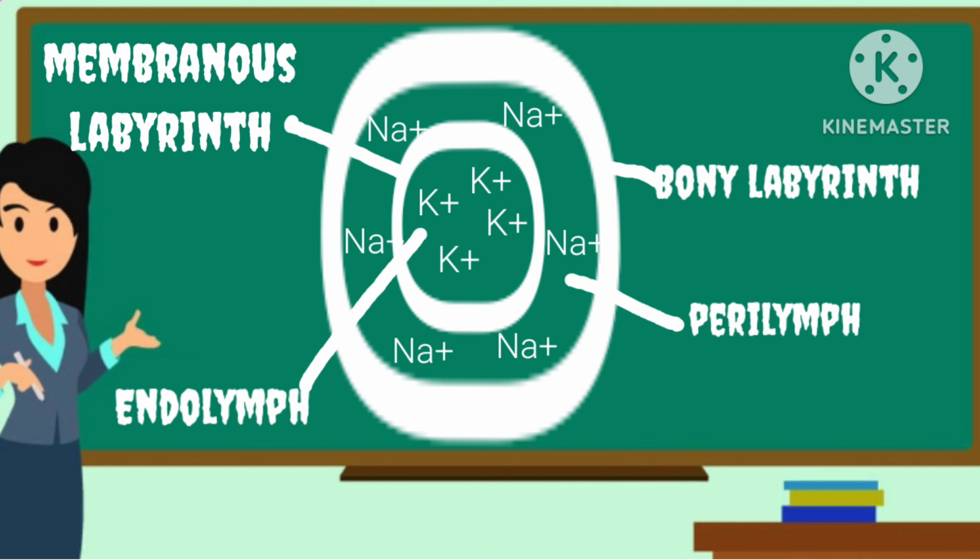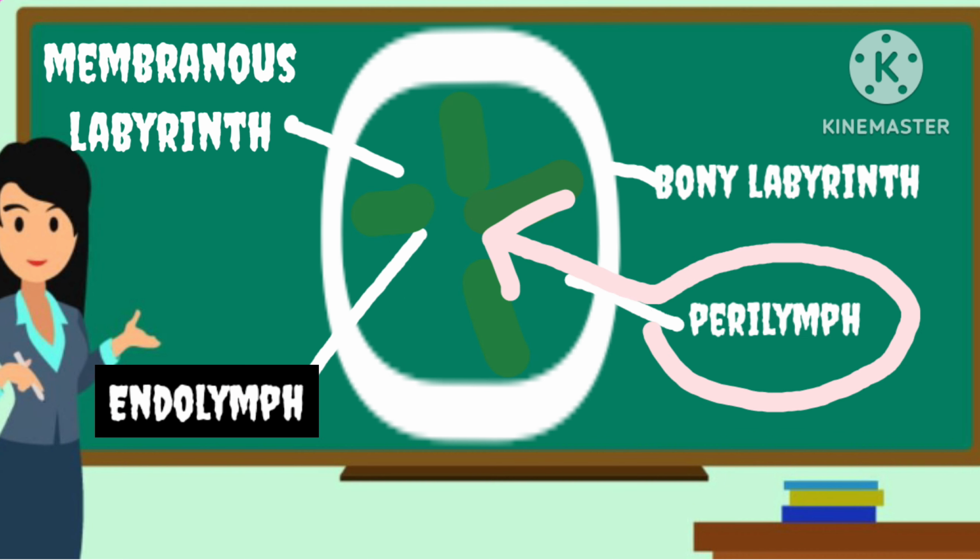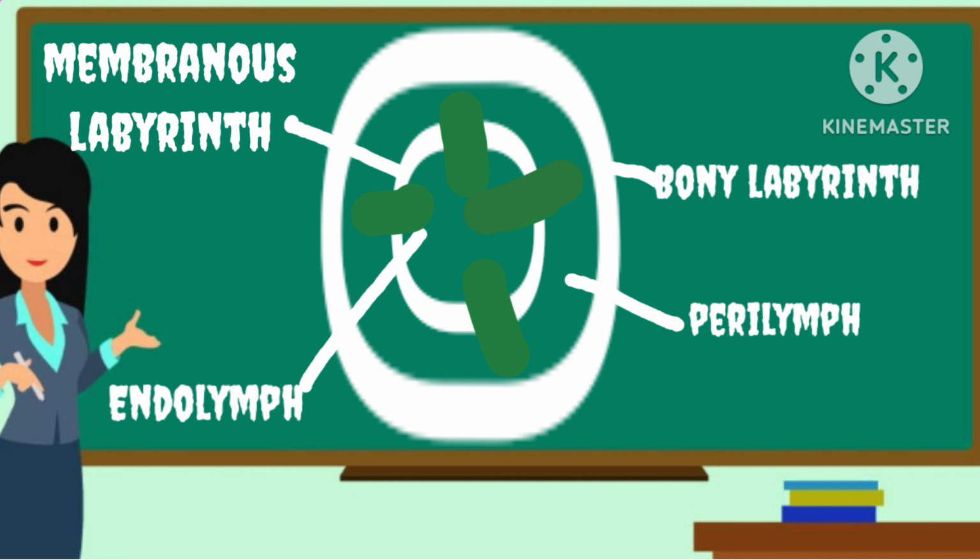As you can see from this diagram, the outer layer is the bony labyrinth and the inner layer is the membranous labyrinth. In between is perilymph, rich in sodium, and in the membranous labyrinth is endolymph, rich in potassium. Due to rupture of the membranous labyrinth, perilymph enters into the endolymph, which increases the pressure of the inner ear.